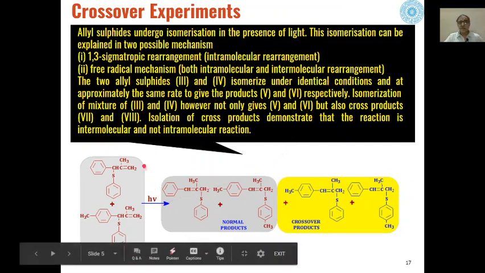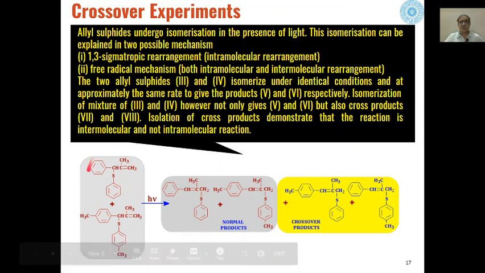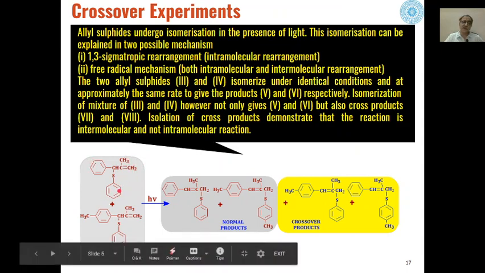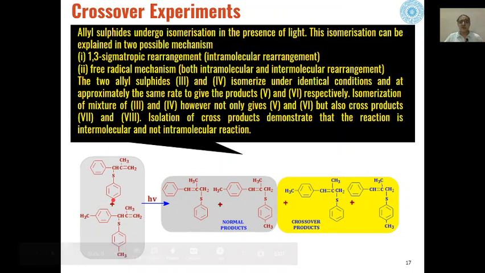But when this reaction is done, say we have these similar but non-identical allyl sulfides, the only difference is that these are the phenyl groups whereas these two are the toluyl groups. So the only thing is, one hydrogen at this para position and one hydrogen at this para position have been replaced by a methyl group.